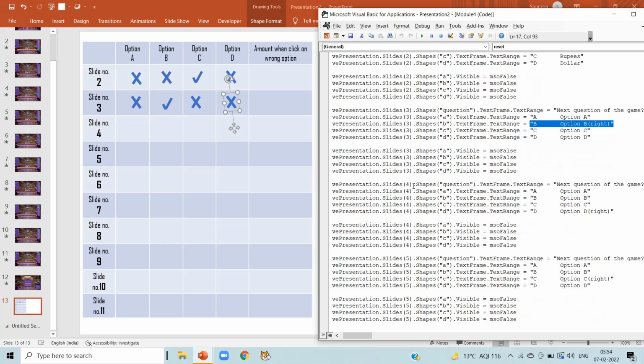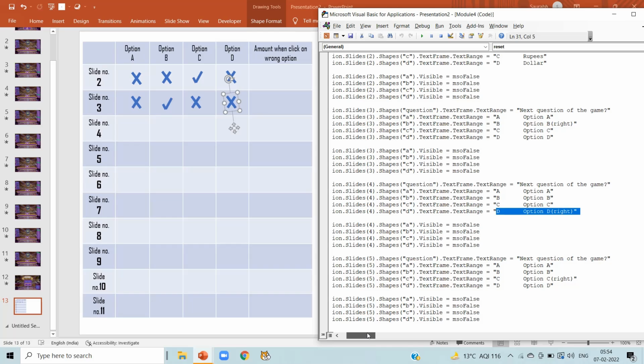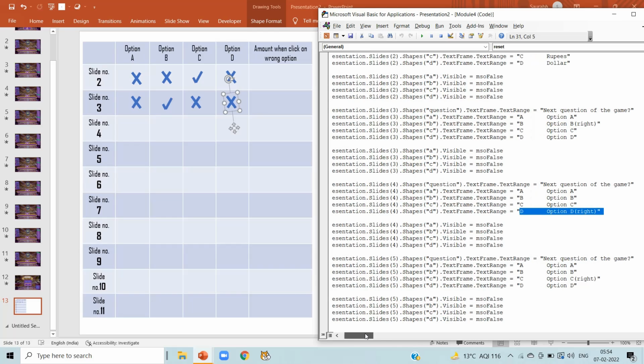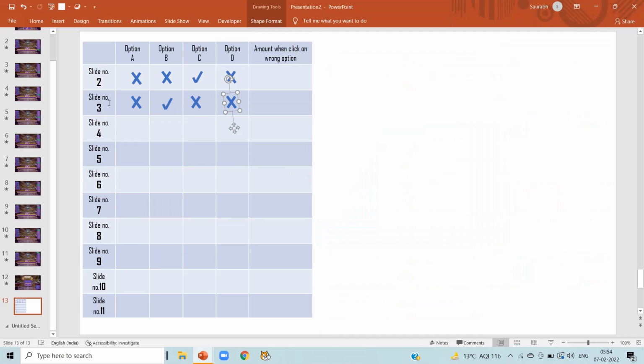Now in slide number 4 we can notice option D is the right answer. So again, copy the tick mark and paste it on option D for slide number 4, and the rest of the options are incorrect, so mark them as cross.